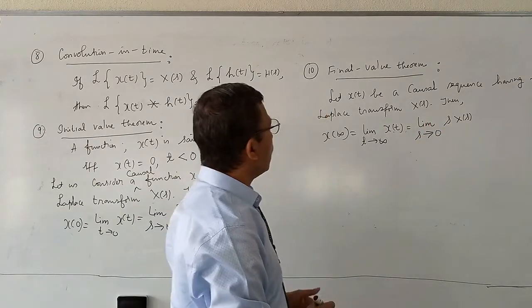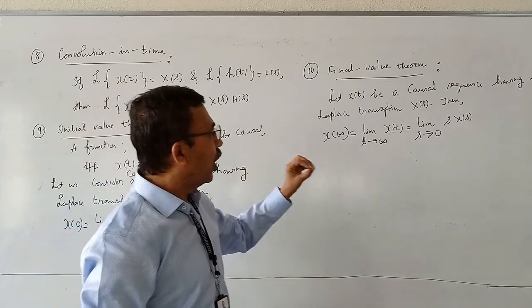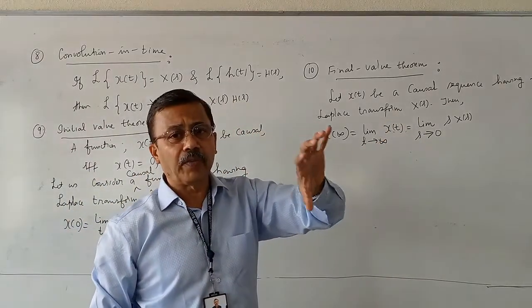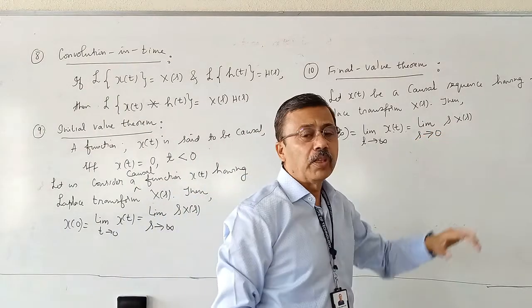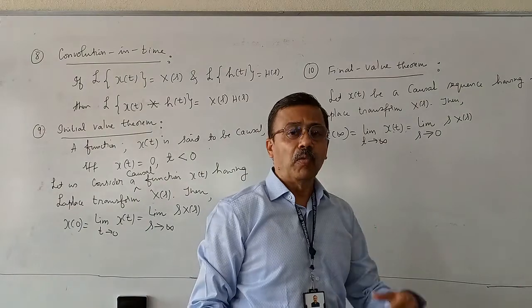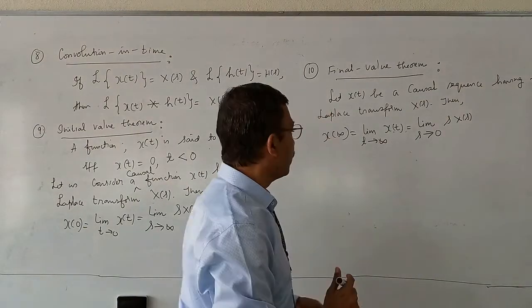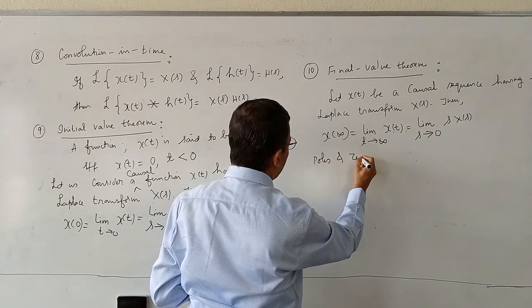This final value theorem is applicable only when all the poles of X of s are on the left hand side of the s plane. That means no poles of X of s should lie on j omega axis or on the right hand side of the s plane. What do you mean by poles? Let me explain first. See, briefly I will tell you poles and zeros.